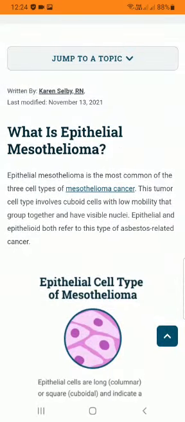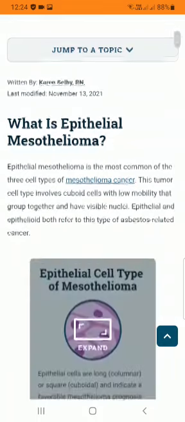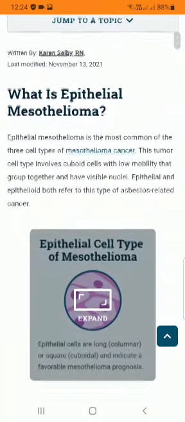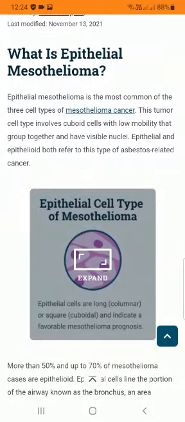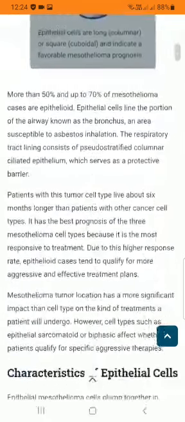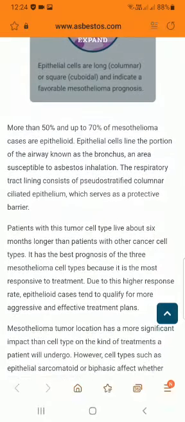What is epithelial mesothelioma? Epithelial mesothelioma is the most common of the three cell types of mesothelioma cancer. This tumor cell type involves cuboid cells with low mobility that group together and have visible nuclei. Epithelial and epithelioid both refer to this type of asbestos-related cancer. More than 50% and up to 70% of mesothelioma cases are epithelioid.